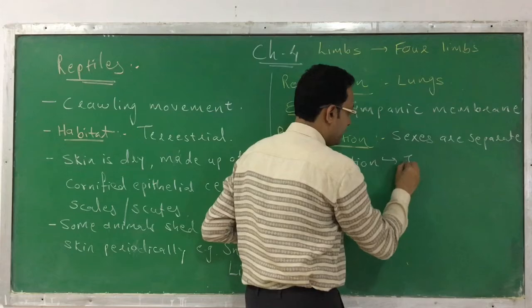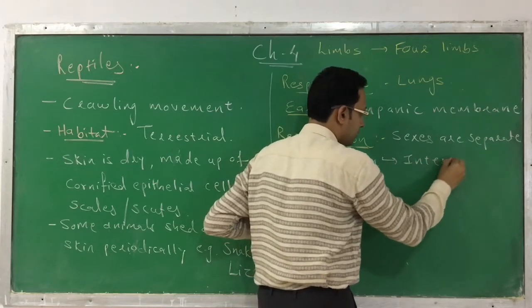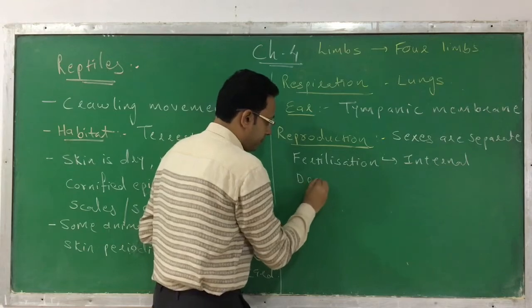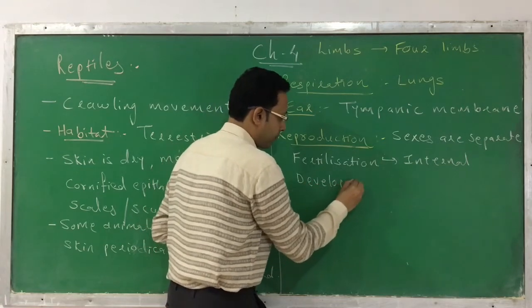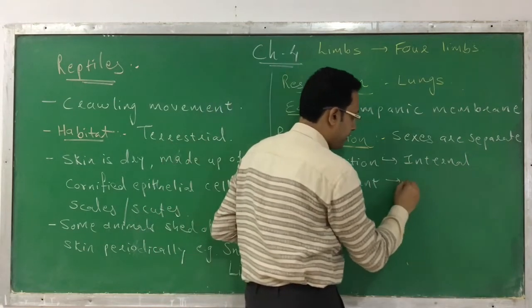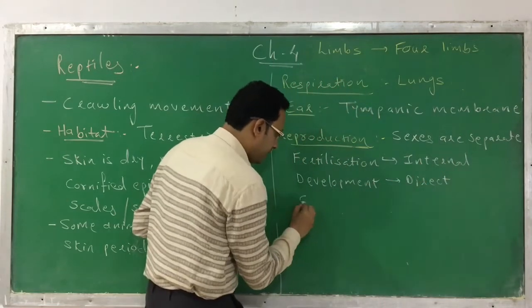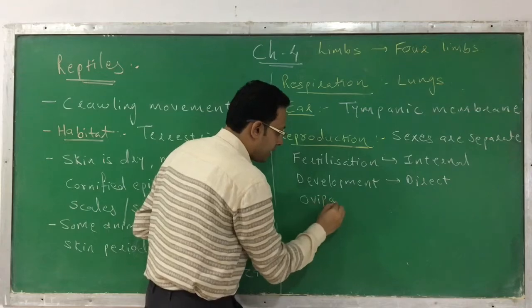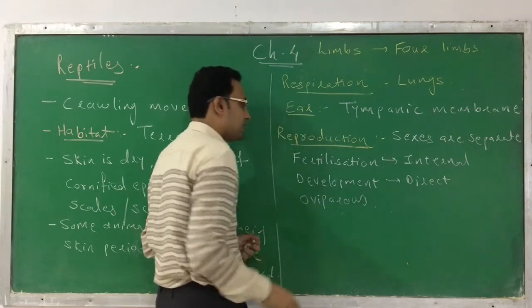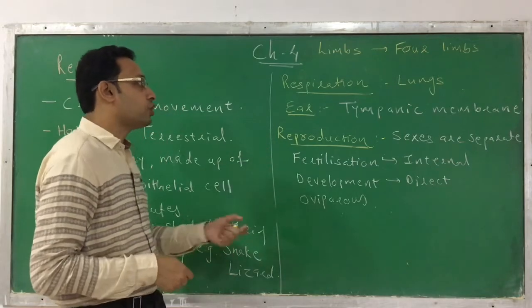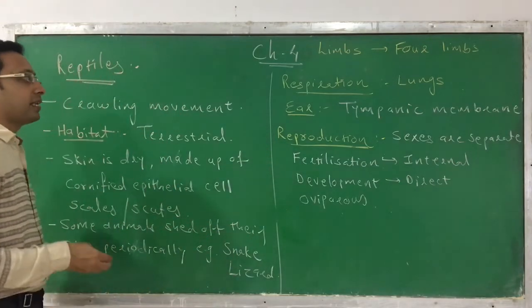Fertilization is internal. The development is direct, and they are oviparous animals. Oviparous animals means they lay eggs. This is the kind of reproduction that is observed in reptiles.